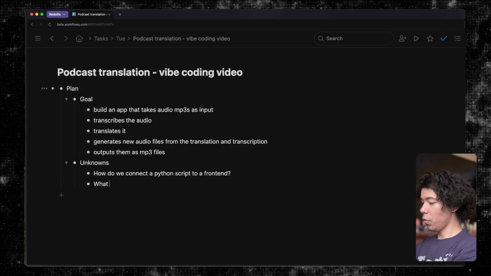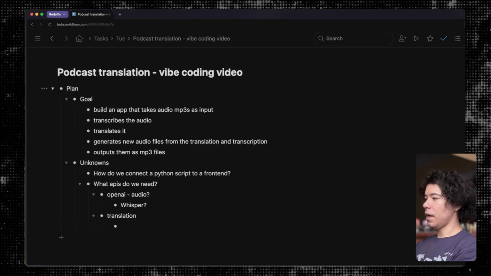And also, what APIs do we need? I know that previous time I did this, I used whatever OpenAI was serving. I don't even remember what version of ChatGPT or which transcription API they had. I think they might have something for audio. We'll check that in a moment. We definitely need something for translation, and I don't know what the best option for that would be.